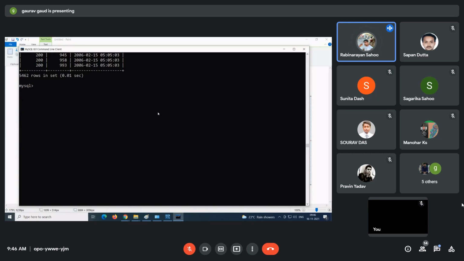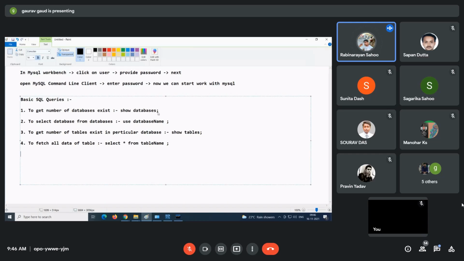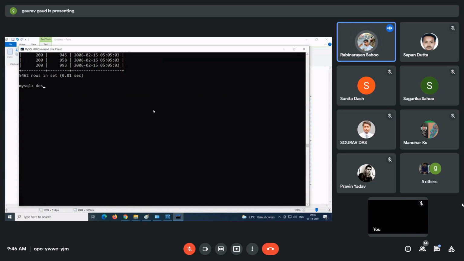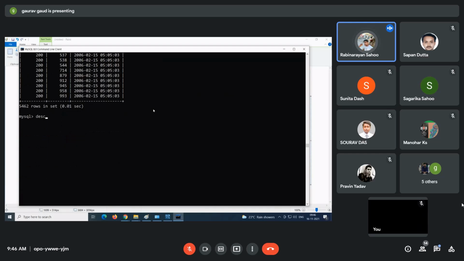So if we want the structure of a table, the command is DESC, meaning describe, and then the table name. That's it.